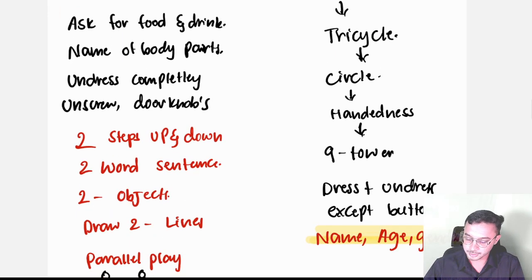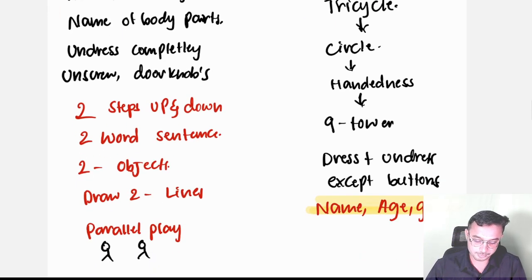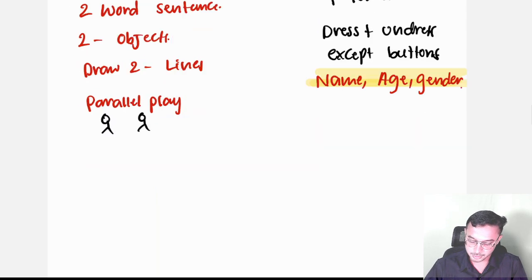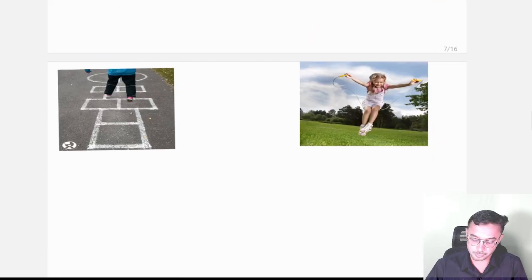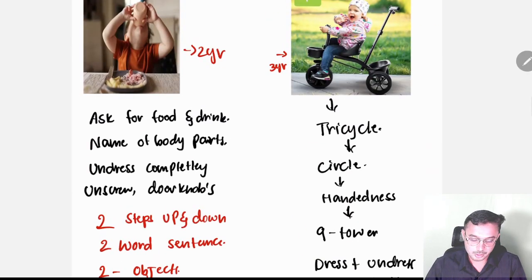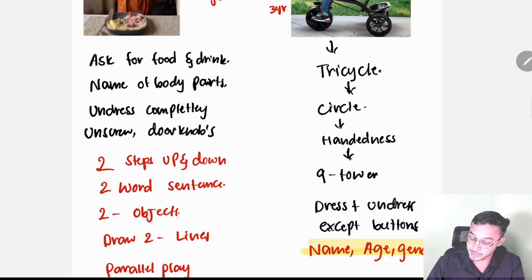And next we move to one more thing. Like one more milestone, two are left. One is 4 years and one is 5 years. And one more thing, here I thought, like 2 steps up and down.